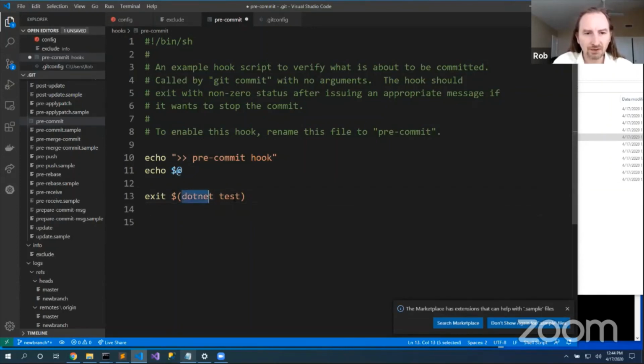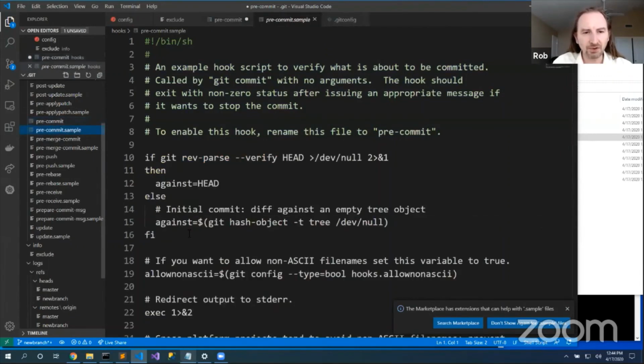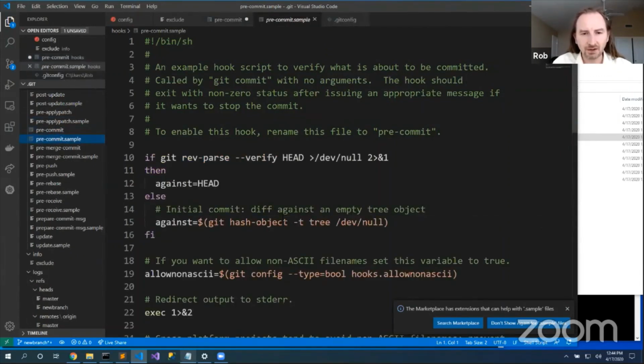So whatever commands that I want to run inside here, I can do some really interesting things. I could say .NET test. I could say .NET coverage. I could say run my exe. And whatever that does, it can do the thing. And if that succeeds or fails, then that will return that content back to the calling program. Each of these samples actually do some really interesting things. Like, let me go diff this against an empty tree object to say you can't commit nothing. There's some really, really fun things you can do with hooks.